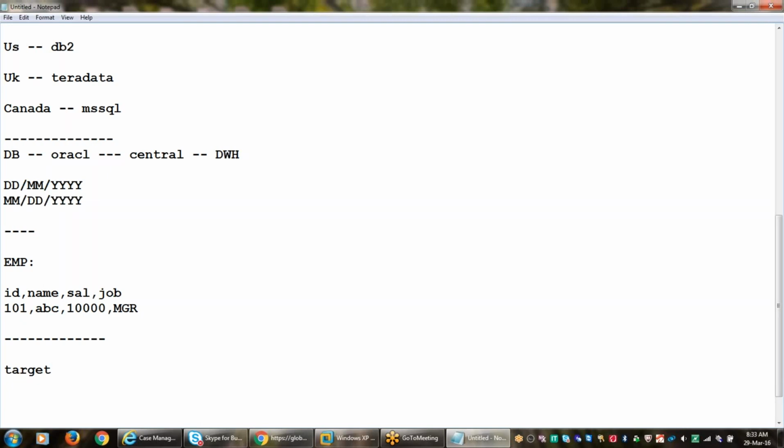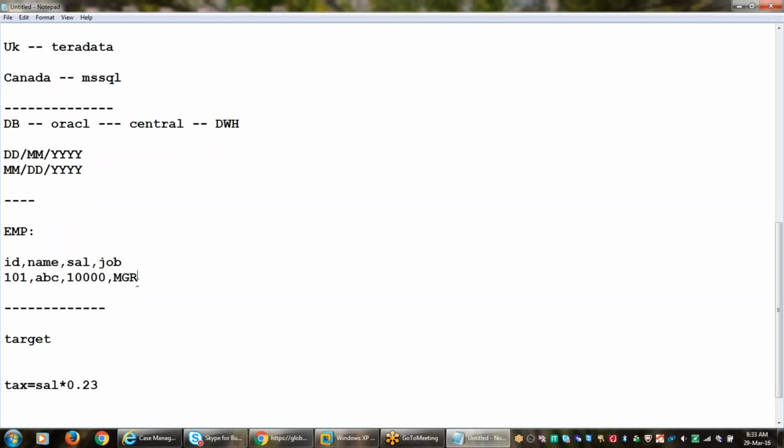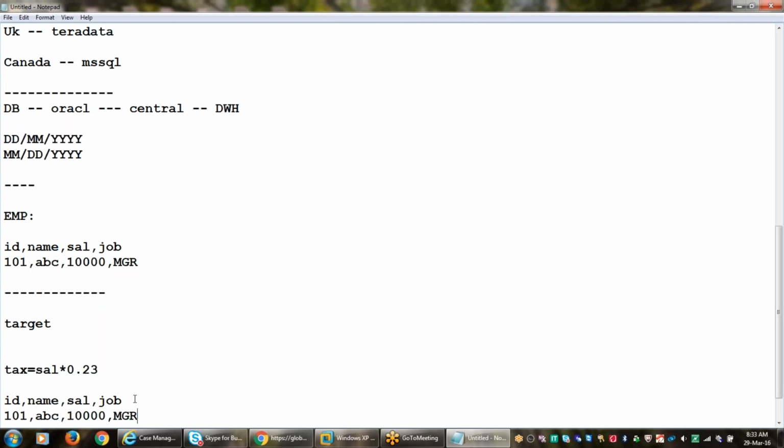So here, with the help of transformation, they will calculate the tax. From the existing information, they will derive tax. Tax equals sal into 0.23. Now the tax will come, right? So when they are loading the data into the target table, along with this information, they will load tax information also here.